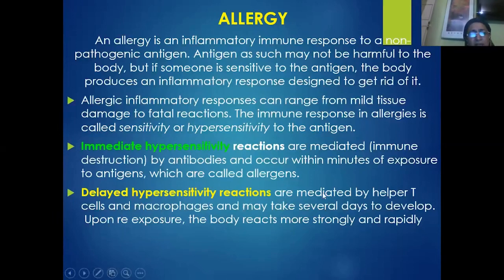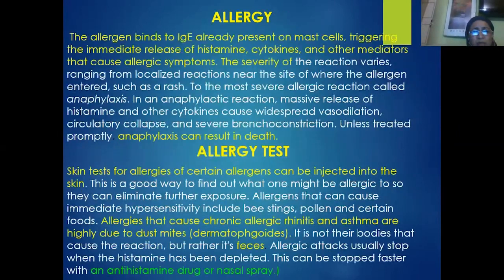In the case of delayed hypersensitivity, which is usually mediated by T helper cells and also the macrophages, usually the lag period will be very high. That means the body may take several days to develop the sensitivity. Particularly, usually in the case of re-exposure of the body to the same allergens, usually the body will show more strong and also the rapid allergic reaction.